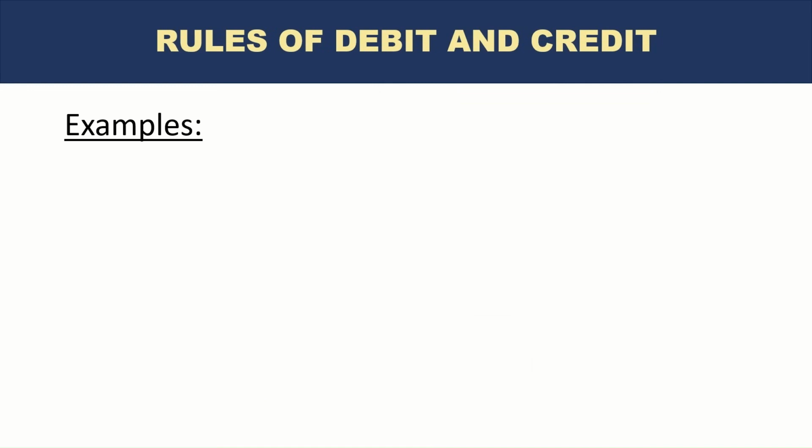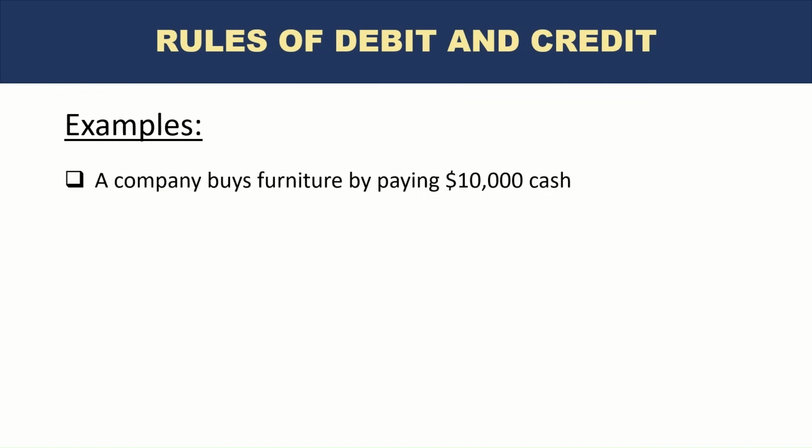Let's go to the next one. Okay, the company buys furniture by paying $10,000 cash.